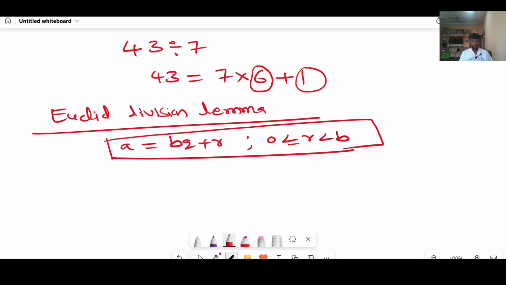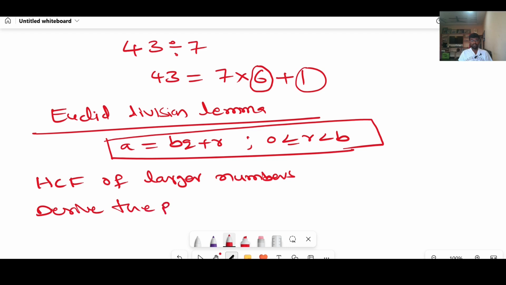Next, we will use this division algorithm in our first chapter, which is called real numbers, to find out the HCF of larger numbers and to derive the properties of real numbers, right?